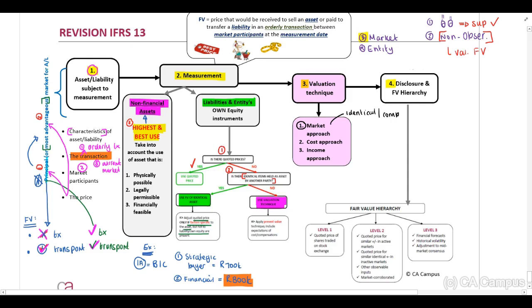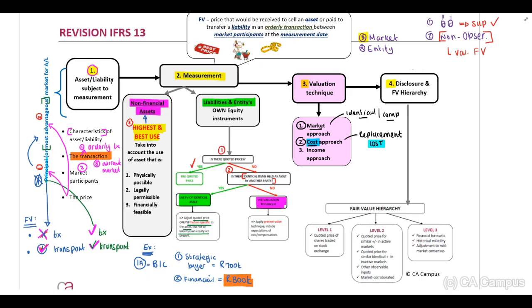The next valuation technique is a cost approach. A cost approach reflects the amount that would be required currently to replace that asset. Therefore, we call this our replacement cost. Now, important guys: market approach, you need to immediately think there should be a market transaction for identical or comparable assets. Cost approach, you need to think about cost, replacement cost, cost, cost.